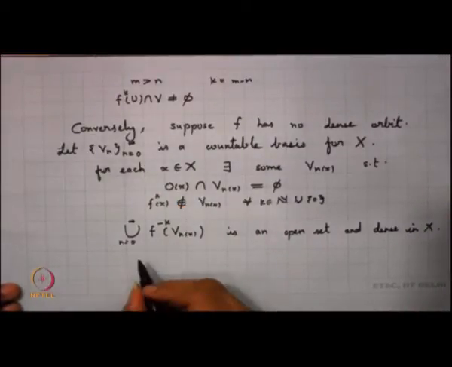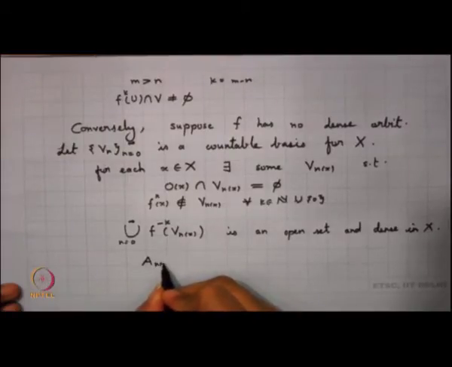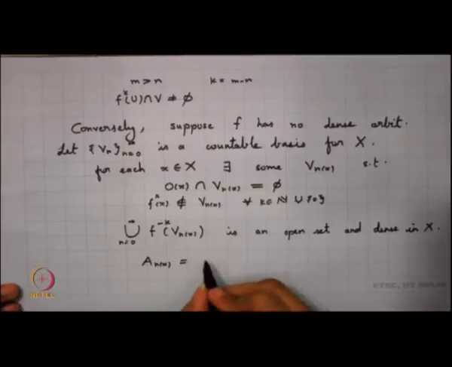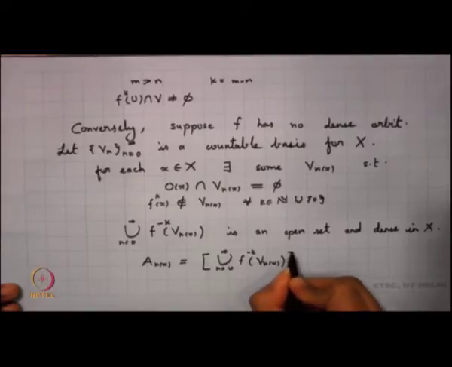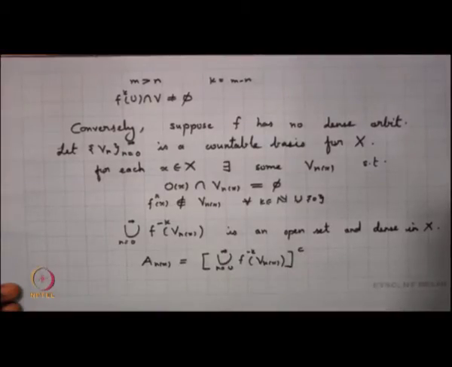And now, I am defining another set A n x to be the complement of this set. So, I am taking this union n going from 0 to infinity f minus k of V n x, and taking the complement of the set. Now, we know that the complement of the set will be closed and nowhere dense. So, this A n x is this complement, and this is a closed and nowhere dense set in X.